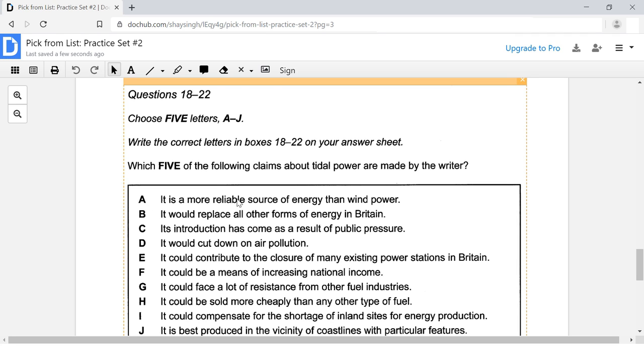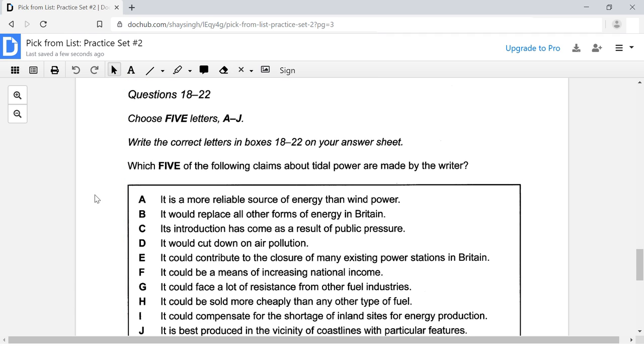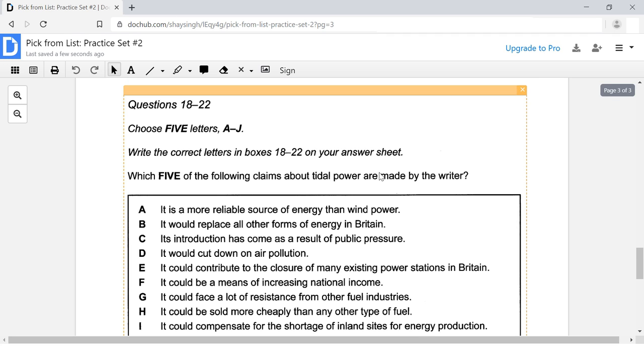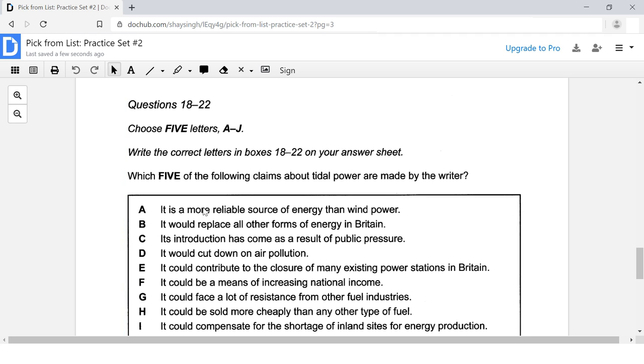Okay? So in the previous examples that you saw, we had a question in which we actually had keywords. So in that case, we decided to mark the keywords and then we decided to do the easy questions first, and also we kept our eye out. We were on the lookout for those keywords from the question, from the pick from the list question. But in this case, we cannot really do that. So don't mark any keywords, just do the easy questions first and then return back to this question at the end.